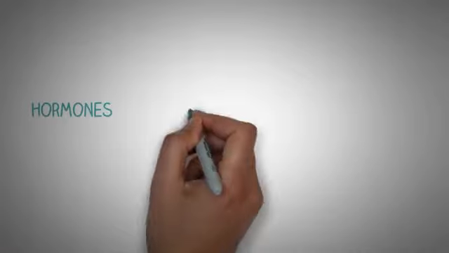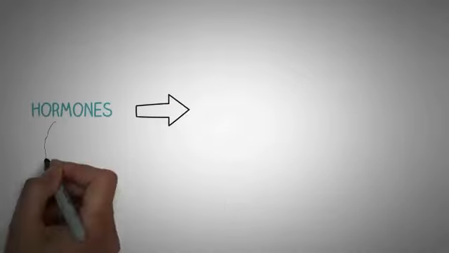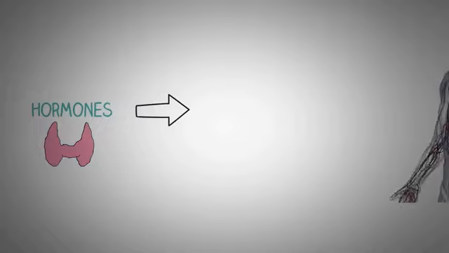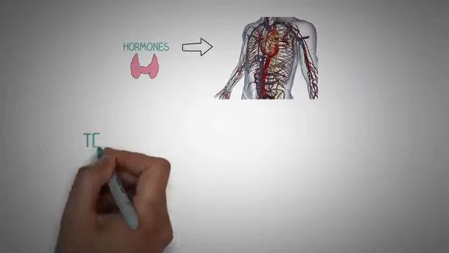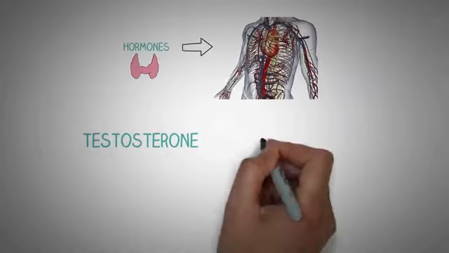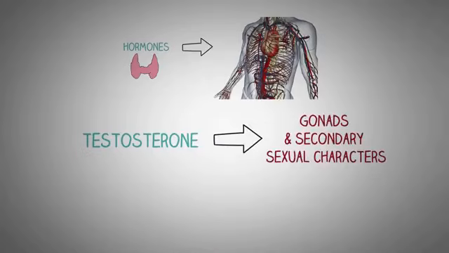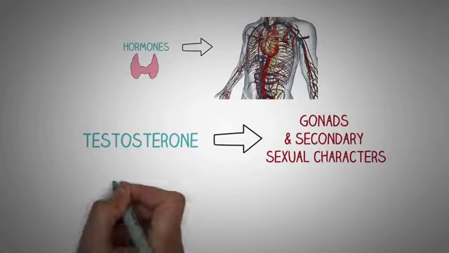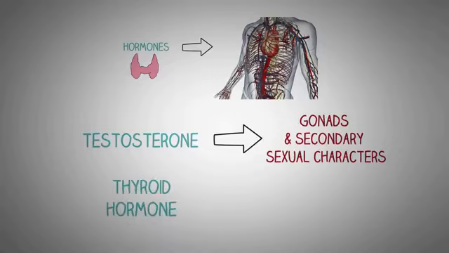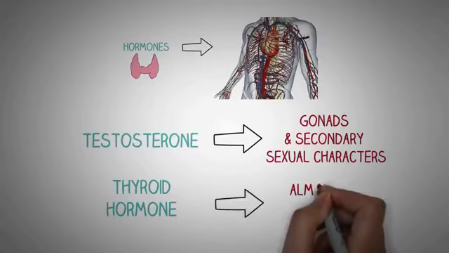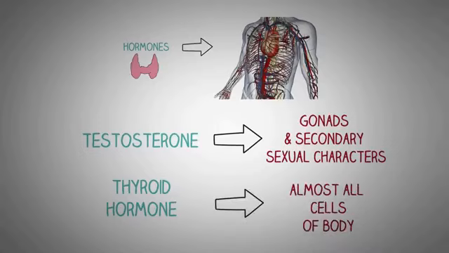These hormones, when secreted by a gland, are carried to the bloodstream and circulated in the whole body. Some hormones affect only a specific part or function of the body. For example, testosterone affects only the gonads as well as the secondary sexual characters. While there are some hormones which affect nearly all human cells, which include thyroid hormones, which act on almost every cell of the body to regulate cell metabolism.